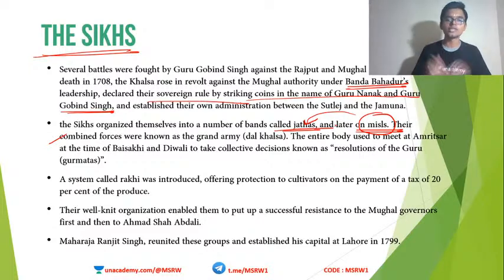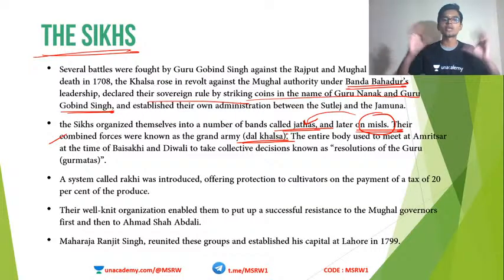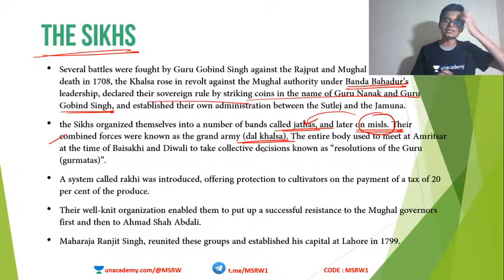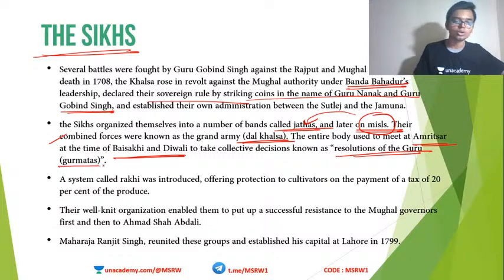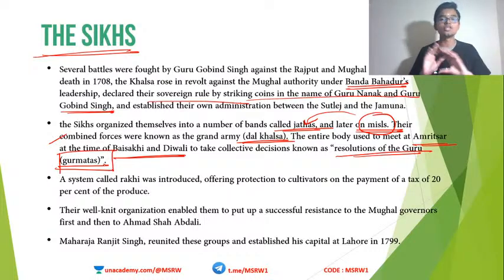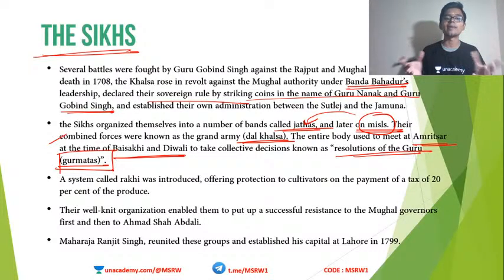Alright, their combined forces were together known as Dal Khalsa. So all these misls together came up for battle, and the combined army of these different sub-misls was known as Dal Khalsa. Okay, and they together took all the decisions by meeting in Amritsar during Baishakhi and Diwali, and these decisions were known as resolutions of Guru or the Gurmatas. So what are Gurmatas?